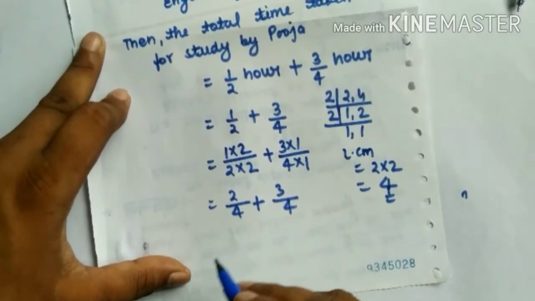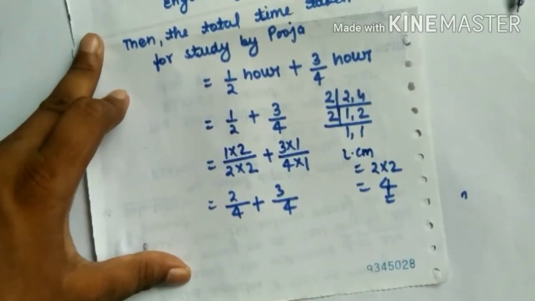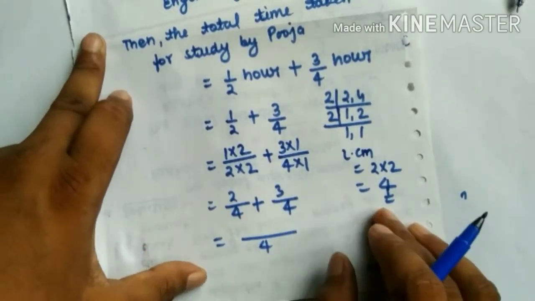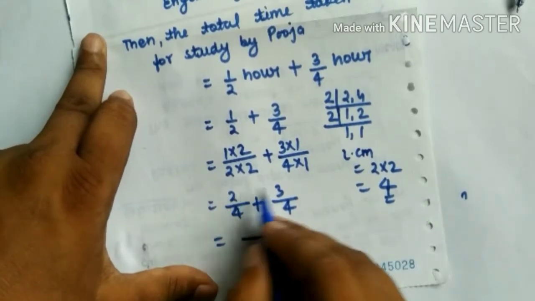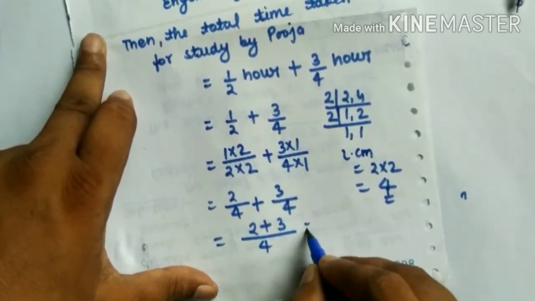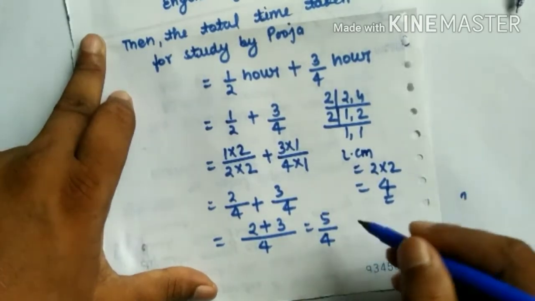Look at here carefully. Here 4 and 4 are the same denominator. Then we take 4 as denominator and add 2 plus 3. We get 2 plus 3 is 5 over 4.